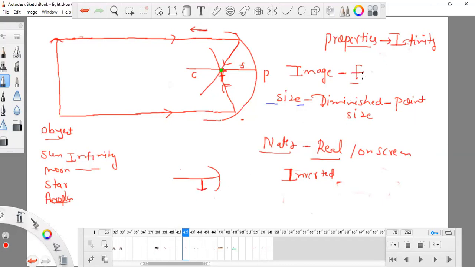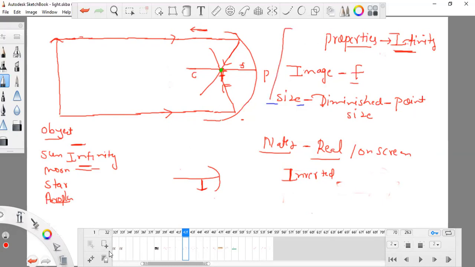So this is the property when the object is at infinity. If you are asked a question that the object is at infinity, write the properties and where the image is formed, you have to write all these things.